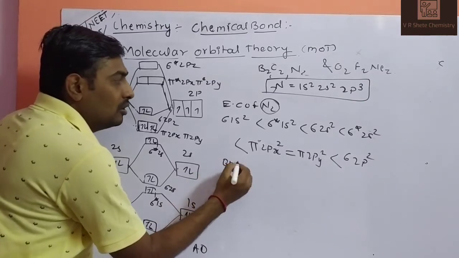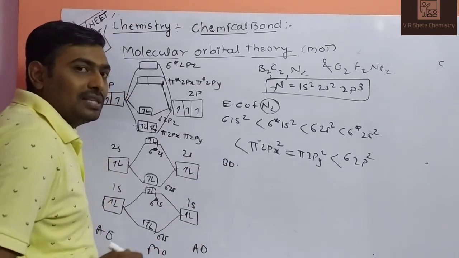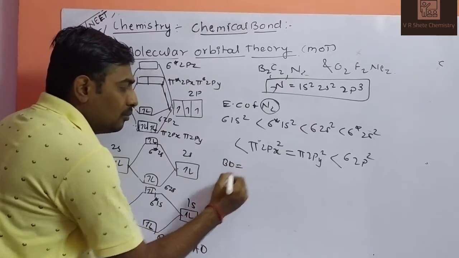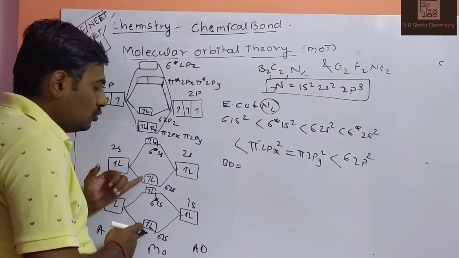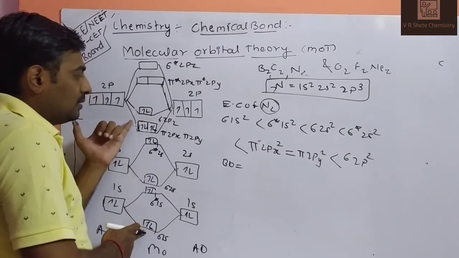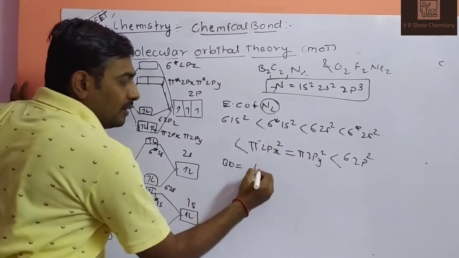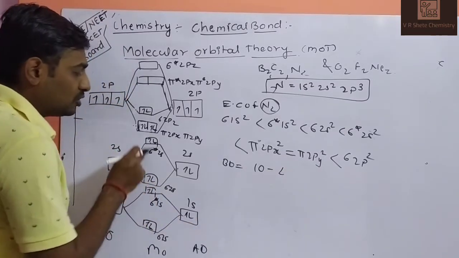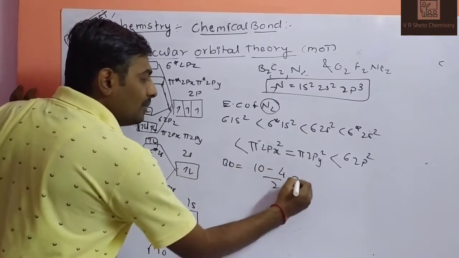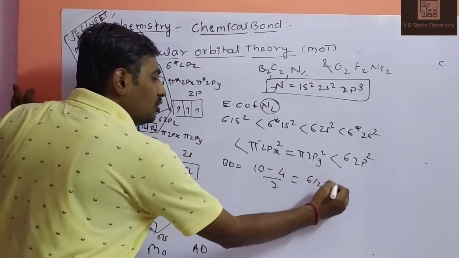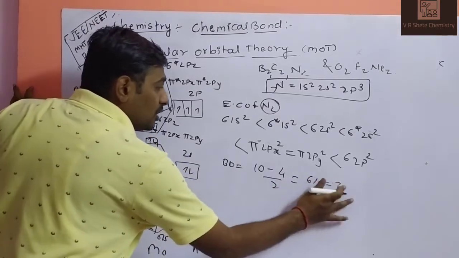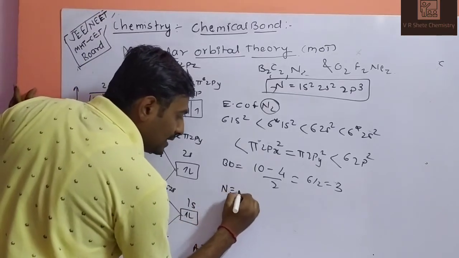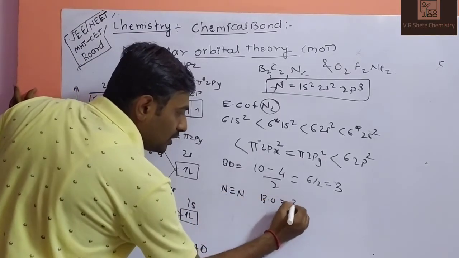Again, bond order. We know that the N2 molecule has a triple bond, and we have to determine it with the help of this. For the N2 molecule, the bonding molecular orbital electrons are 2 plus 2 plus 6, that is 10, minus the anti-bonding electrons, 2 plus 2, 4. 10 minus 4, divided by 2, that is 6 by 2, equals 3. So N2 has a triple bond, bond order equals 3.